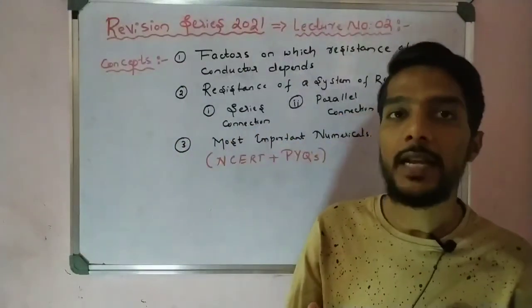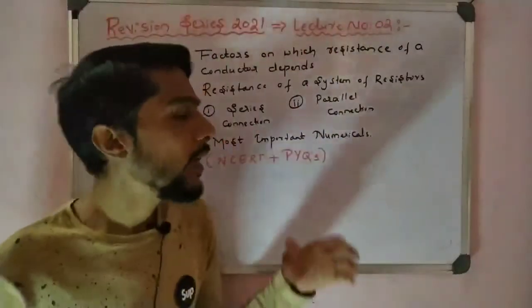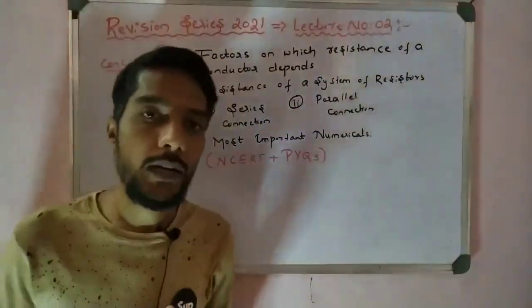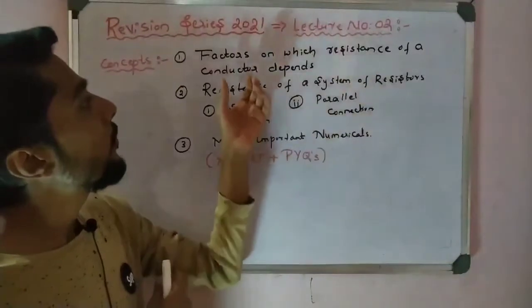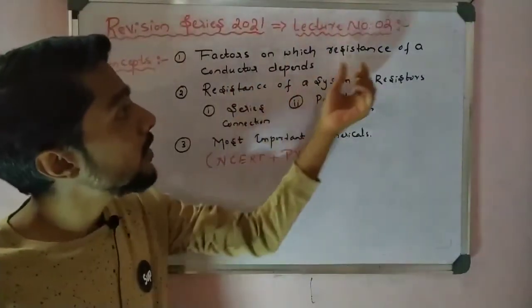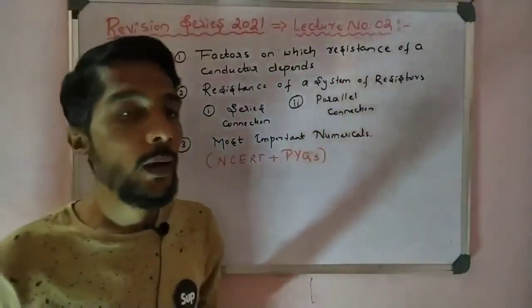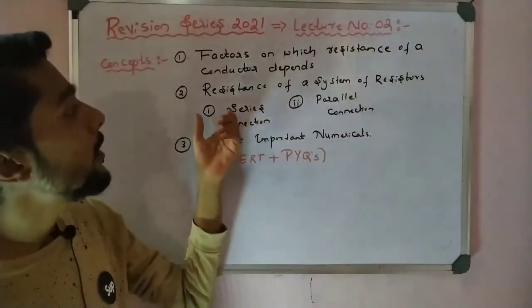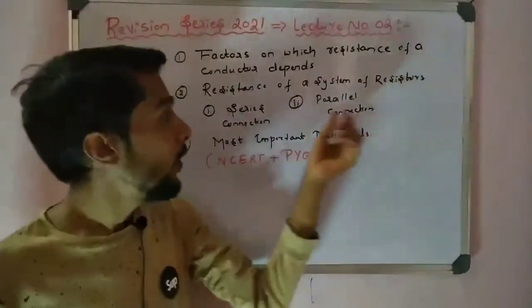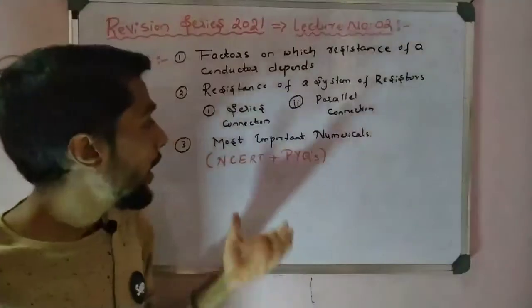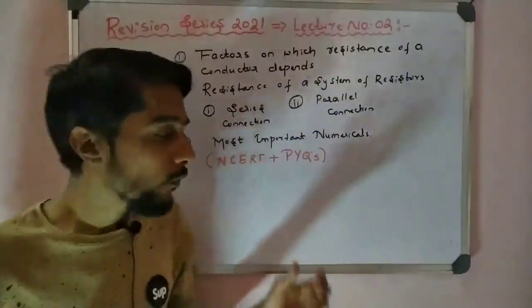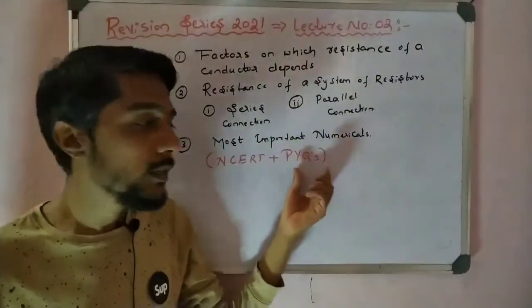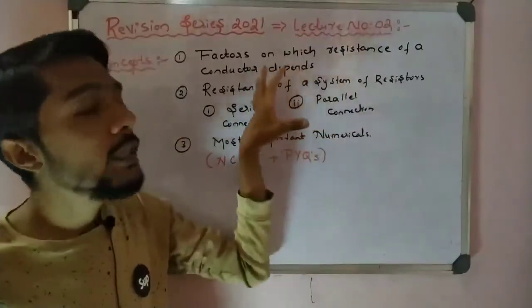Now in the second lecture, in the second slot, we take another very important concept of electricity, that is the factors on which resistance of a conductor depends. And then another very important concept is the resistance of a system of resistors, one is series and one is parallel, and then the most important numericals from NCERT and the PYQs, means previous year question papers, on these two concepts.